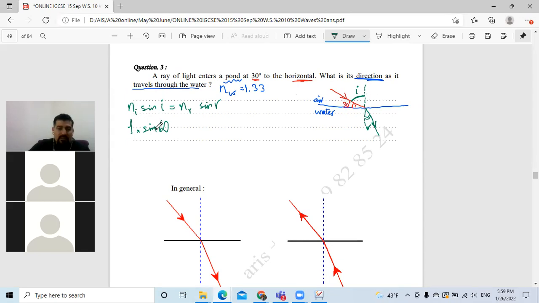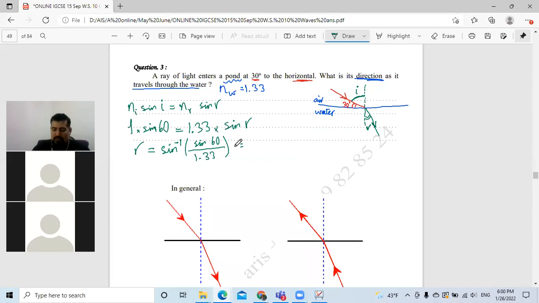Equal to the refractive index of the refractive medium, the water, 1.33, multiplied by sine r. I need to find r, so divide by 1.33. Then r equals sine inverse of sine 60 over 1.33. And by using the calculator, how much is the answer? Where is it?